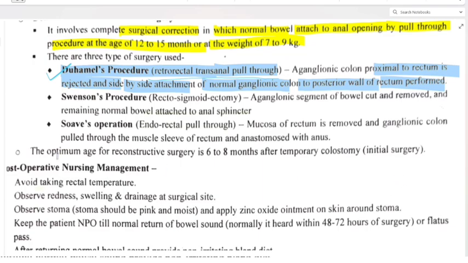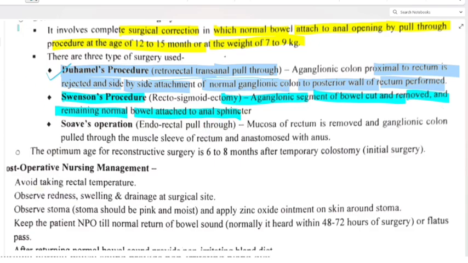Now Swenson's procedure. What is that? Rectosigmoidectomy, that is, the aganglionic segment of bowel is cut and removed. Clear? So let's see. The aganglionic segment of bowel is cut and removed, then the remaining normal bowel is attached to the anal sphincter.